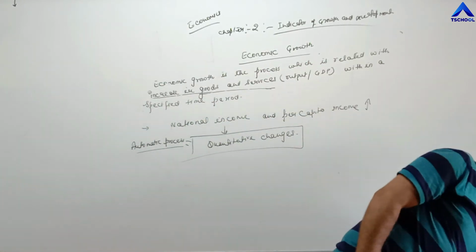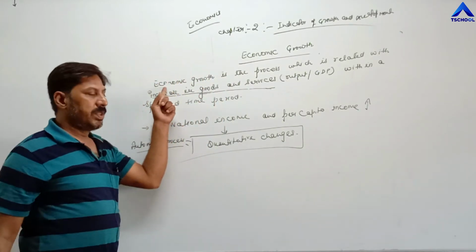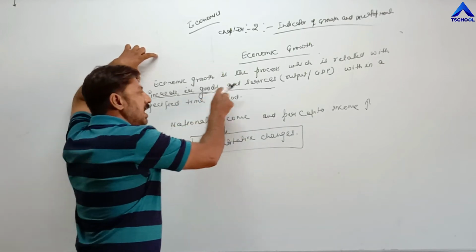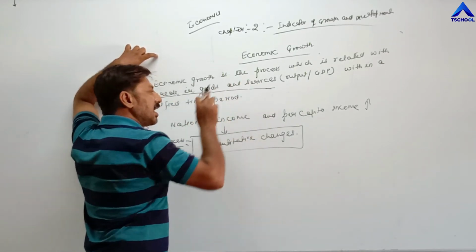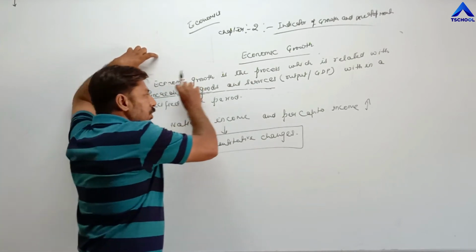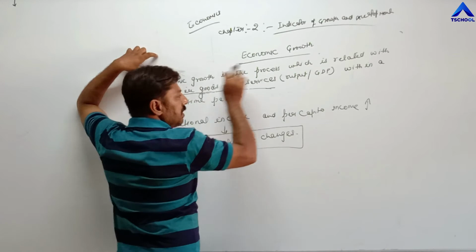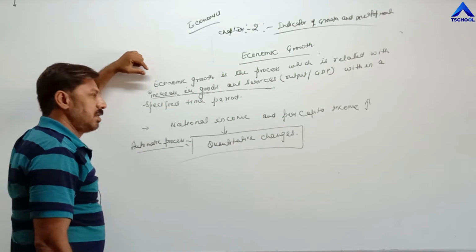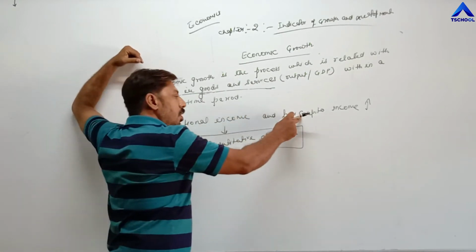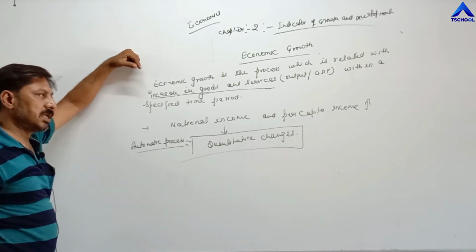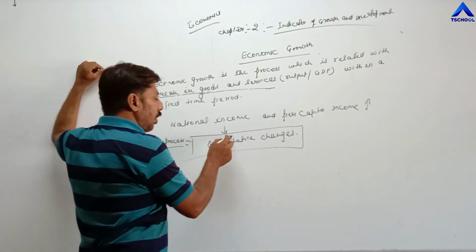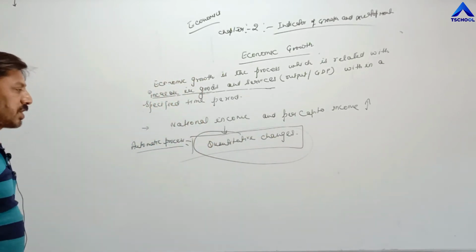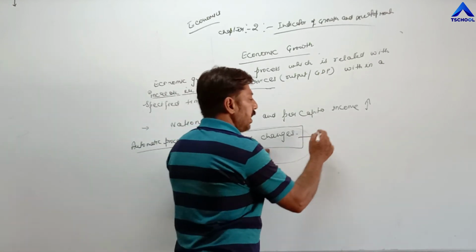What is economic growth? Economic growth is the process in which the economy is only focusing, only emphasizing, on producing goods and services. Means increase in goods and services takes place, which means increase in output or increase in GDP, gross domestic product. And once goods and services increase, as a result national income and per capita income of such an economy also increase. Means in such an economy only quantitative changes take place, and when only quantitative changes take place, such a process is called economic growth.